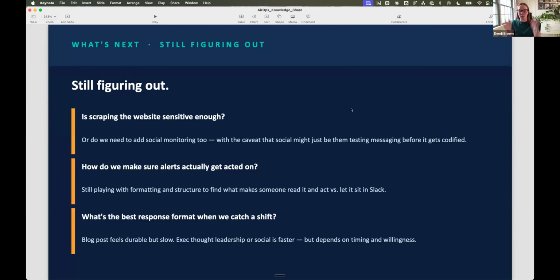Also, how do I continue to improve that Slack alert to make sure that my colleagues are reading through them and that we are all paying attention to them, making sure that they're concise enough and that the bullet points are working? And then also, is a CEO post the best response format when we catch a shift? How do we internally gauge, okay, this said we should respond, but do we really want to?